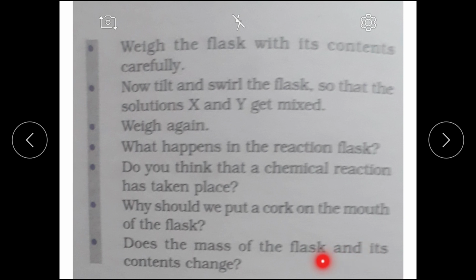Does the mass of the flask and its content change? That will come in the conclusion automatically. Right? So in observation, what will you write? You will write that the mass of the flask before the reaction and after the reaction does not change.